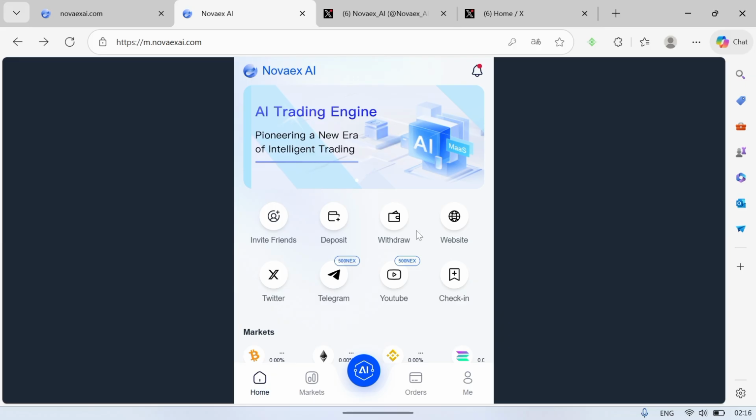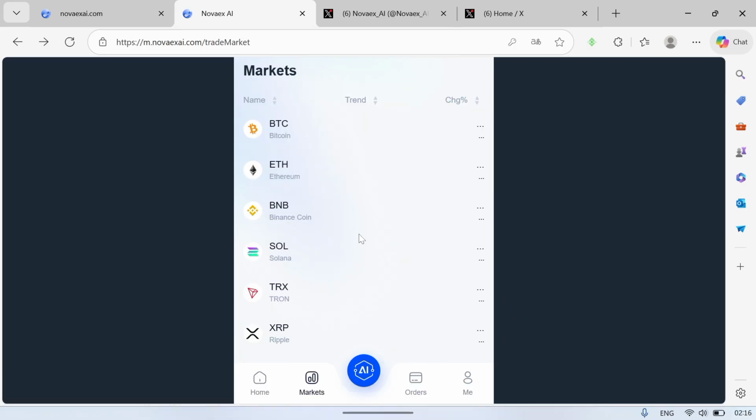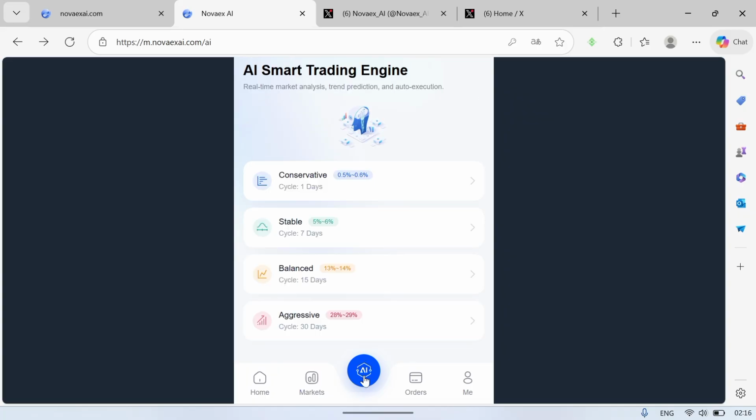Now talking about the AI trading aspects of this particular site, all you have to do, guys, is come up here and check out the markets. Once you click on markets, you're going to see different cryptocurrencies you can use this AI trading model to trade. We have BTC, Ethereum, BNB, Solana, TRX, XRP, and all these ones right here. If you click on this icon right here, you're going to see the AI smart trading engines you can use to trade this.